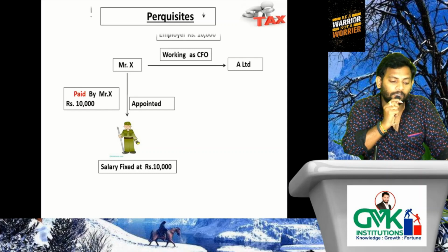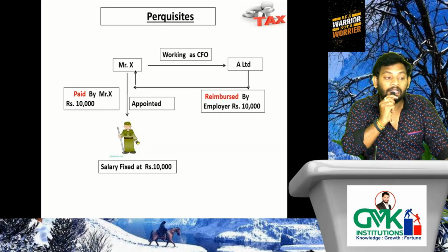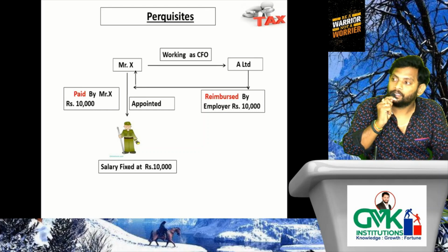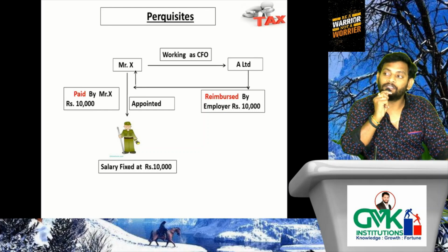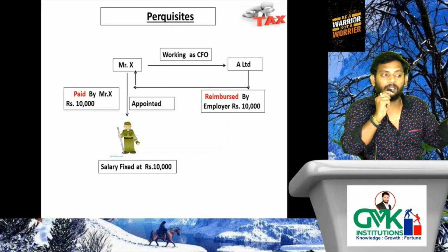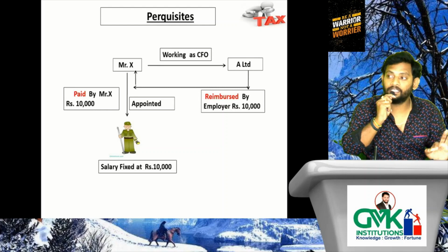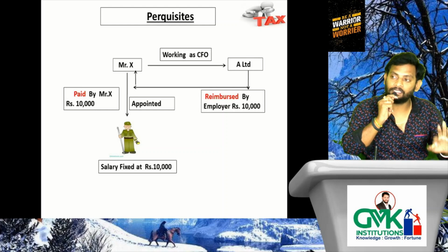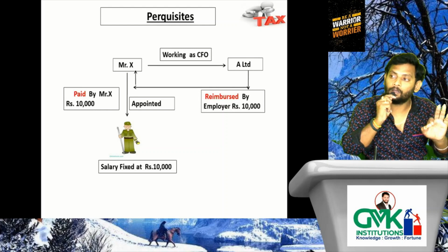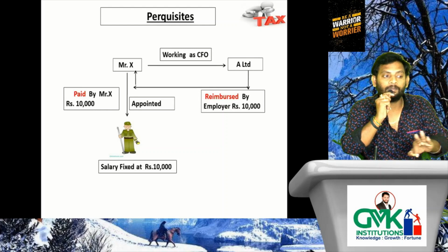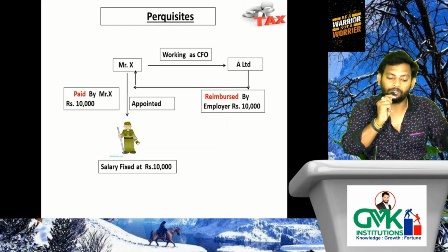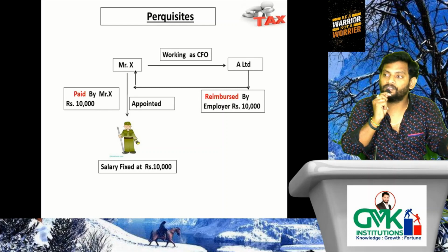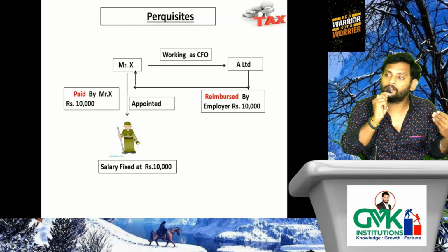Now this 10,000 rupees payment is reimbursed by the employer to the employee. In the earlier case, direct payment is made by the employer to the security guard. Here, direct payment is not made, but the payment is made by the employee, that is Mr. X. Now that expenditure has been reimbursed by the employer to Mr. X. That means money has been given to Mr. X towards the security guard facility.